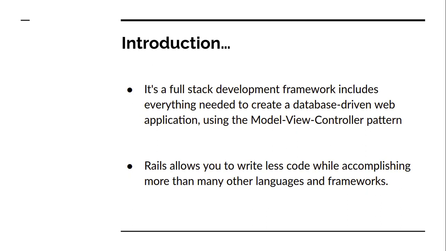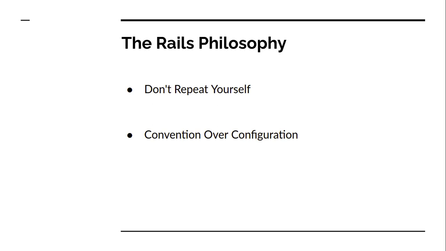Okay. Now, the Rails philosophy. Rails follows two philosophies. The first one is don't repeat yourself, and the second is convention over configuration. So let's try to understand each one by one. Don't repeat yourself. You can also call it DRY.